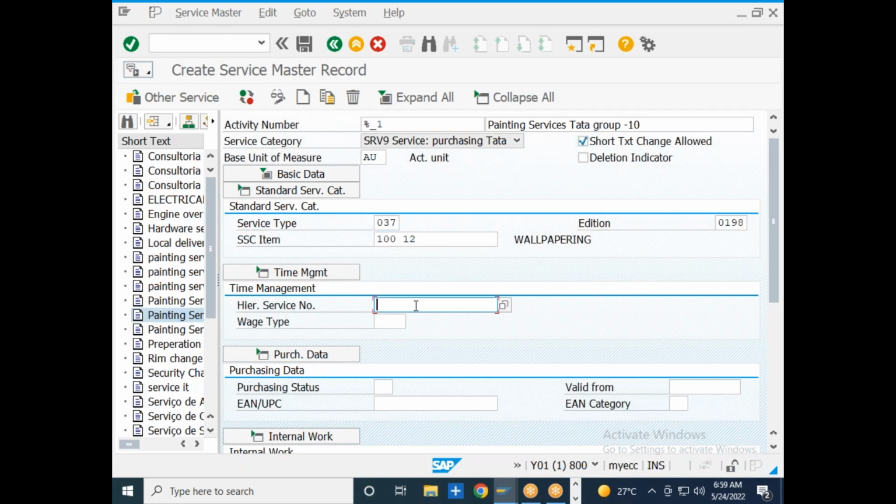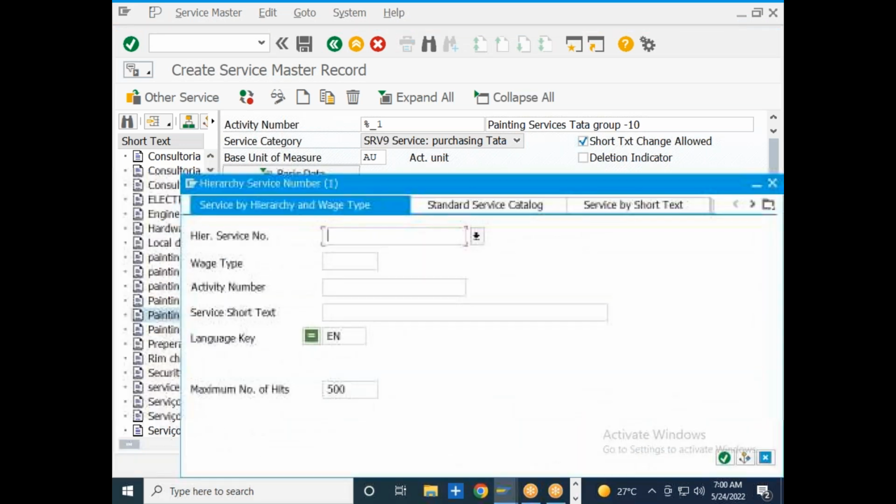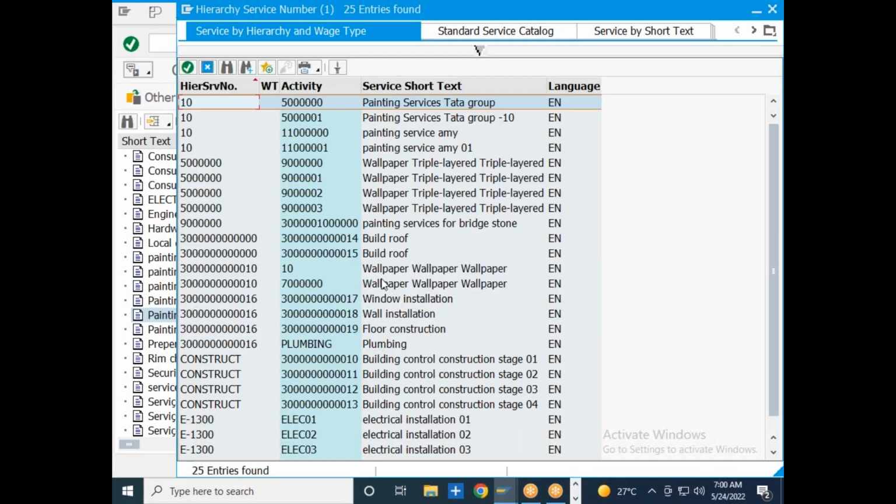Then time management. Time management is nothing but a hierarchy of wage types, whether you are going to make the payment on a weekly, hourly or monthly basis for this particular service. So you just need to select the relevant hierarchy and the relevant wage type over here for this service.